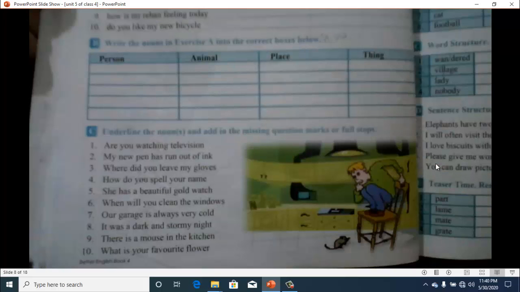Then exercise C, underline the nouns and add the missing question marks and full stops. You have to underline the nouns. You know that a noun is a naming word. It's the name of a person, place, animal, thing, idea, etc. So you have to underline the nouns, and then you have to mark a full stop or question mark at the end of the sentence.